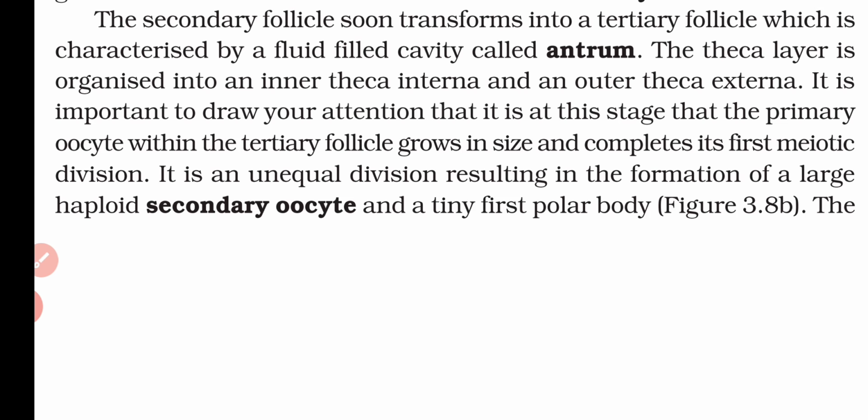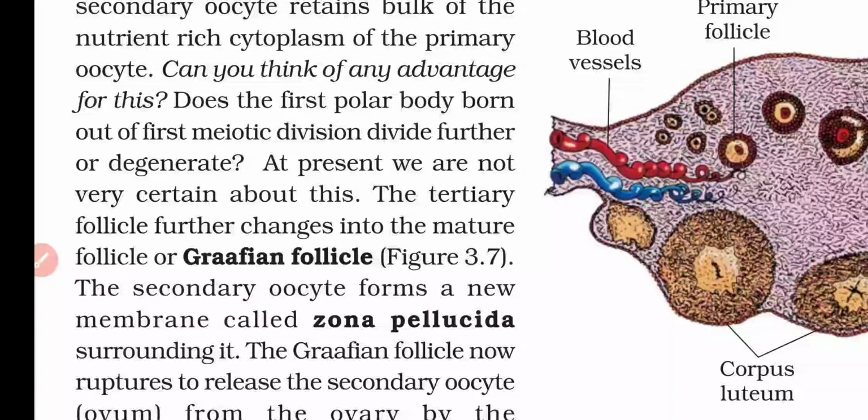So after the first meiotic division, a haploid secondary oocyte is formed and a tiny first polar body is formed. Now whatever cytoplasm is left from the primary oocyte is retained by the secondary oocyte. The reason is that for further development it will be used as a nutrition medium.